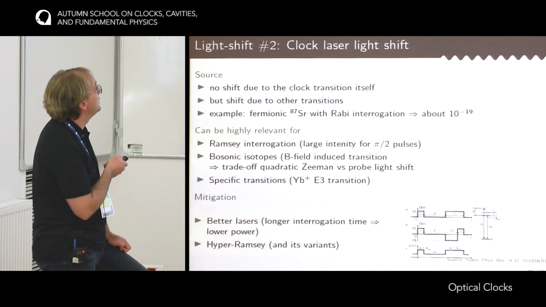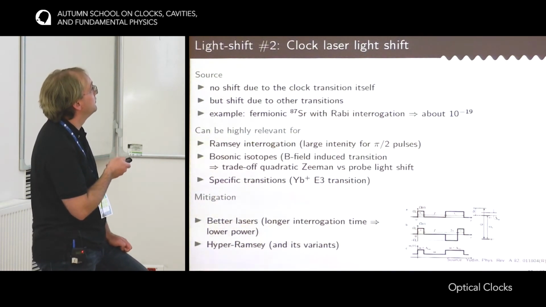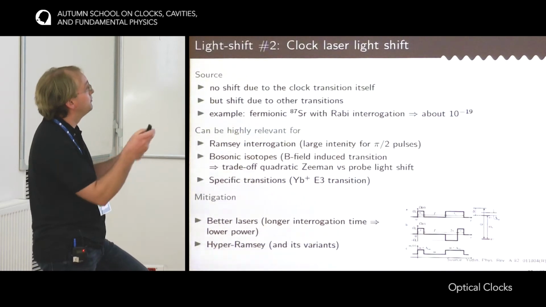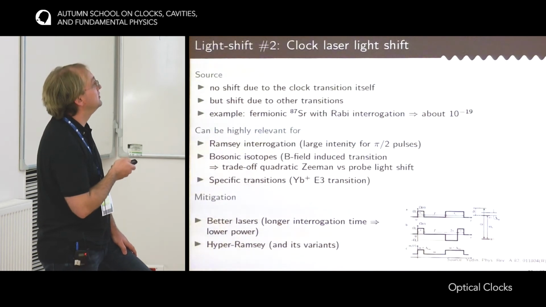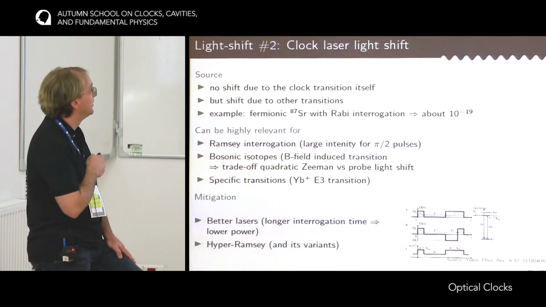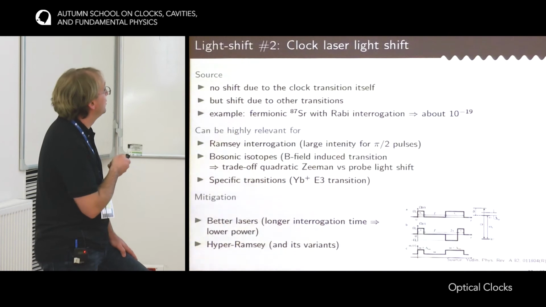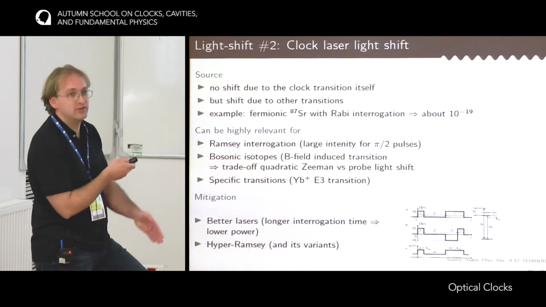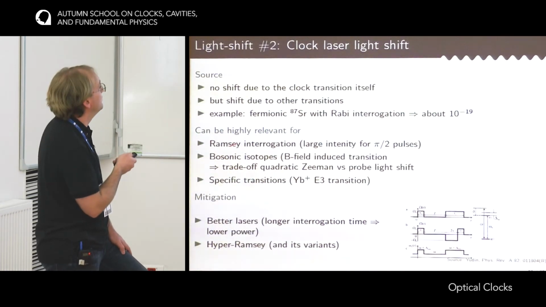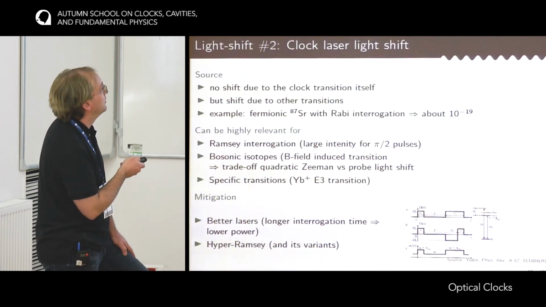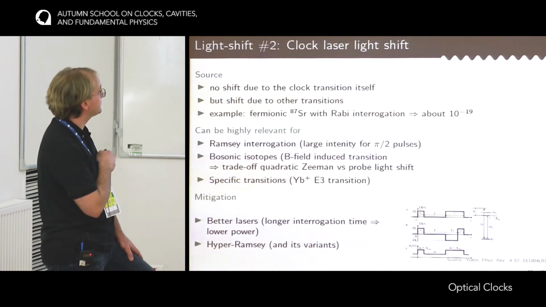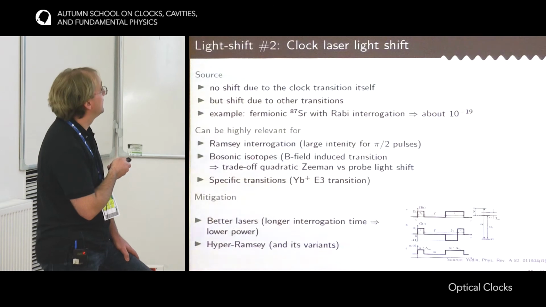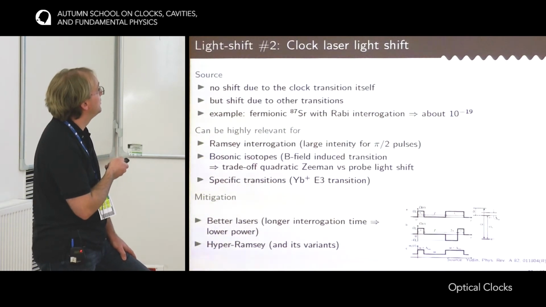However, there are a number of cases for which this clock laser light shift cannot be neglected. The first one is for Ramsey interrogation. For Ramsey interrogation, you have two pulses at the beginning and at the end of the interrogation that have quite a large intensity in order to drive a pi-half pulse. And so if you have a Ramsey interrogation, this shift can be, for instance, 10 times bigger if there is a ratio of 10 between the duration of the free evolution of the atoms and the length of the pi-half pulse.